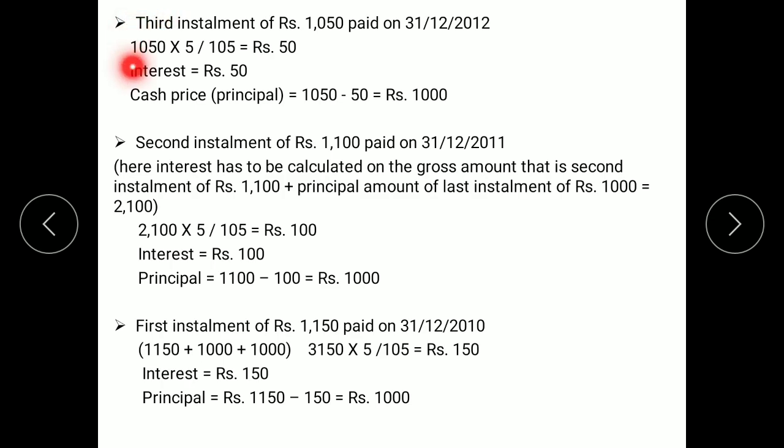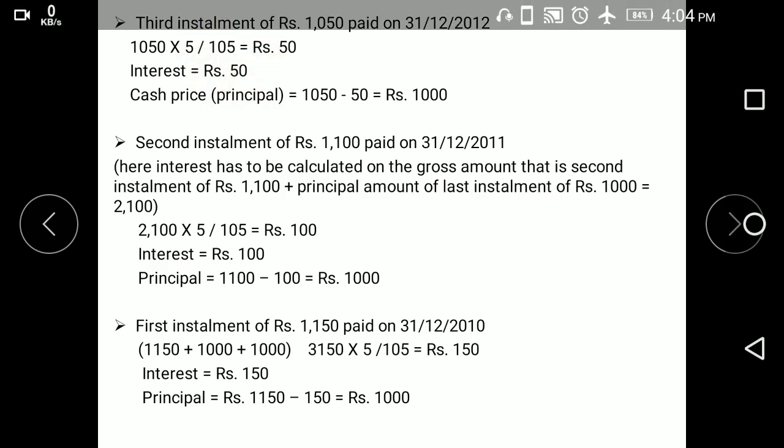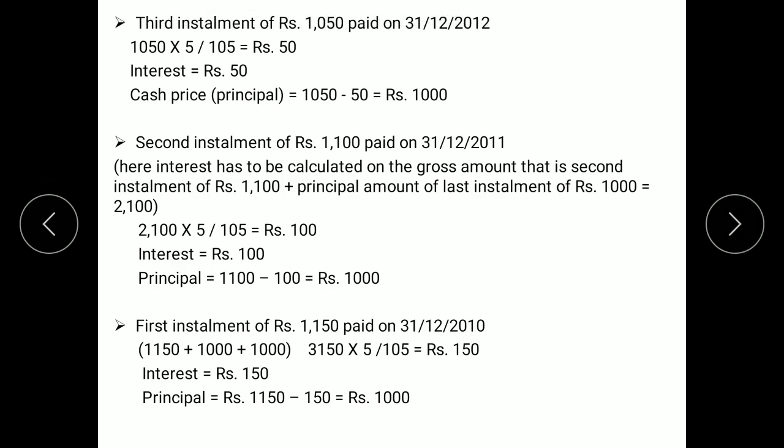So we take the installment amount, multiply it with the rate of interest given, 5%, and divide it by the installment percent of 105. So installment 1050 multiplied by 5% divided by 105, we get interest of rupees 50.